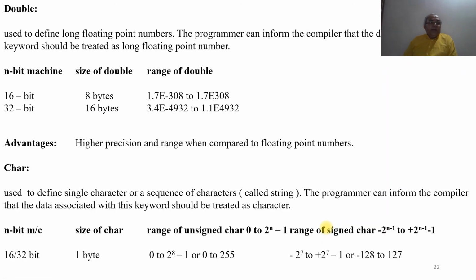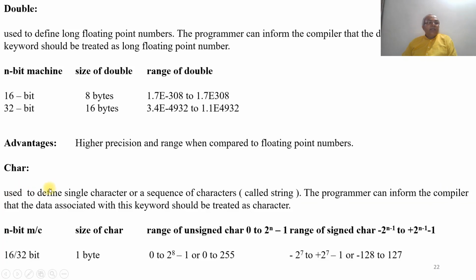Then we have a double, used to define long floating point numbers. The programmer can inform the compiler that the data associated with this keyword should be treated as a long floating point number, wherein on a 16-bit machine you have 8 bytes. The range is 1.7 e minus 308 to 1.7 e 308. If it is 32-bit, it is 16 bytes, 3.4 e minus 4932 to 1.1 e 4932. The advantage is higher precision and range when compared to floating point numbers.